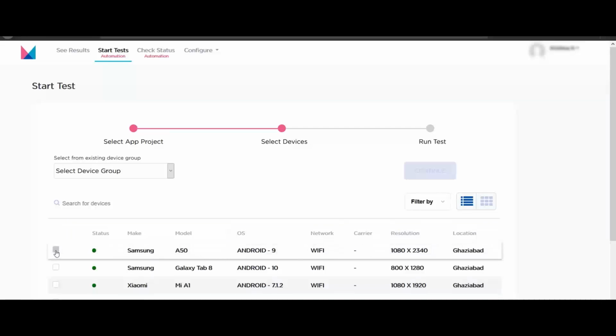The next step is to select devices. After selection of devices, one can execute the scripts by clicking on the Run Test button. You can either click on Start Now to run the test instantaneously or click on Schedule Test to run tests continuously or at a time of your choice using the scheduling functionality.